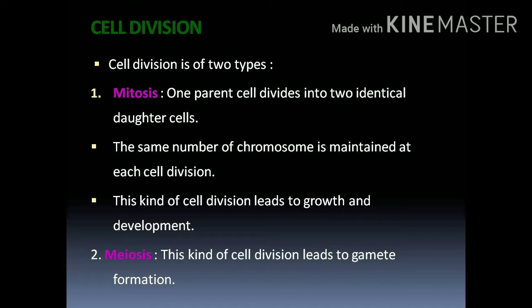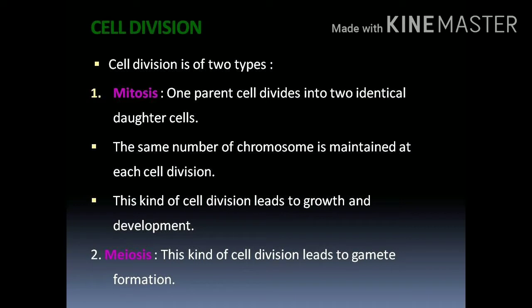So, how many chromosomes are present in the parent cell? The same number of chromosomes is transferred to the daughter cell. In this kind of cell division, the most significant factor is that the chromosomes get equally distributed and the same chromosome count is maintained at each cell division. In mitosis, two identical daughter cells are produced by the division of one parent cell. One parent cell divides and gives rise to two daughter cells, and the same chromosome number present in the parent cell, we can see in the daughter cell.